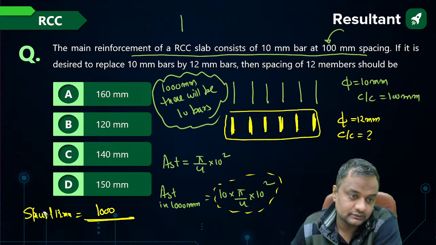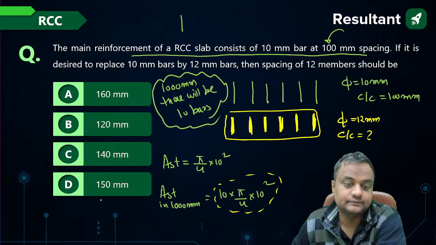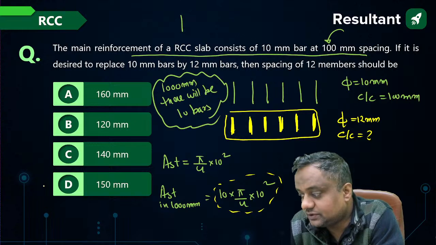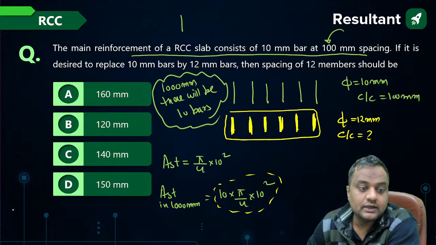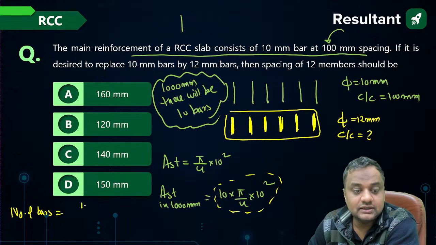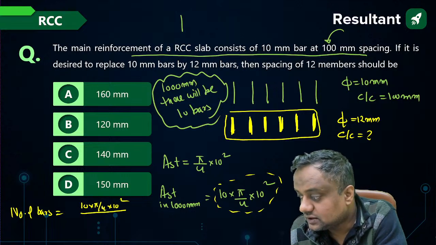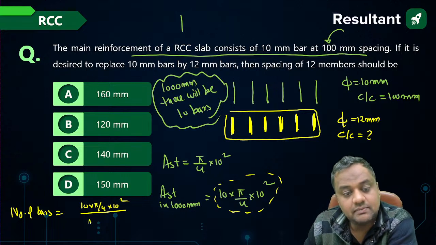Guys, it is purely aptitude question. The number of bars of 12 mm is equal to AST, that is 10 into pi by 4 into 10 square upon pi by 4 into 12 square.